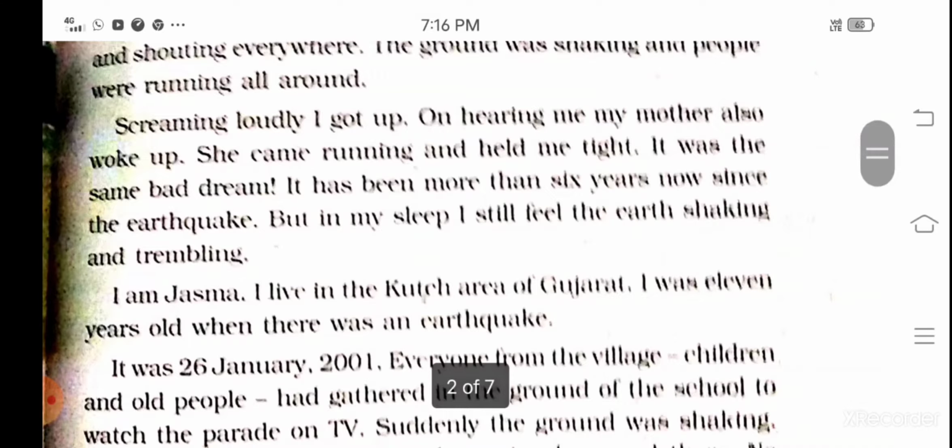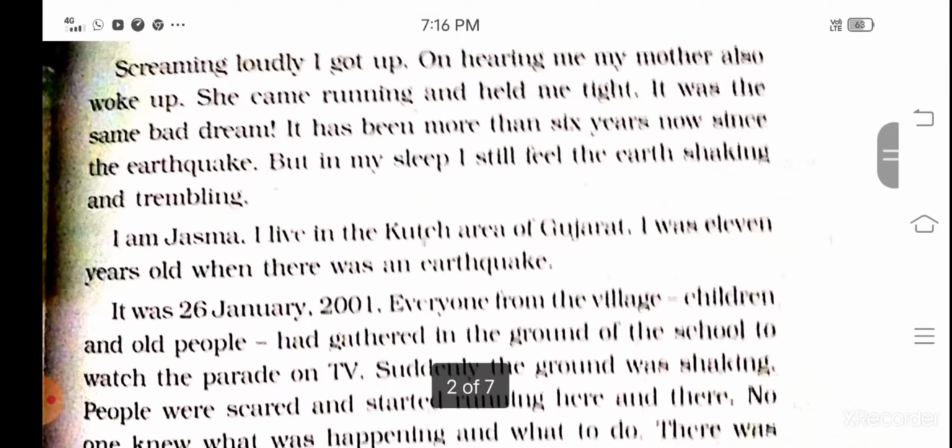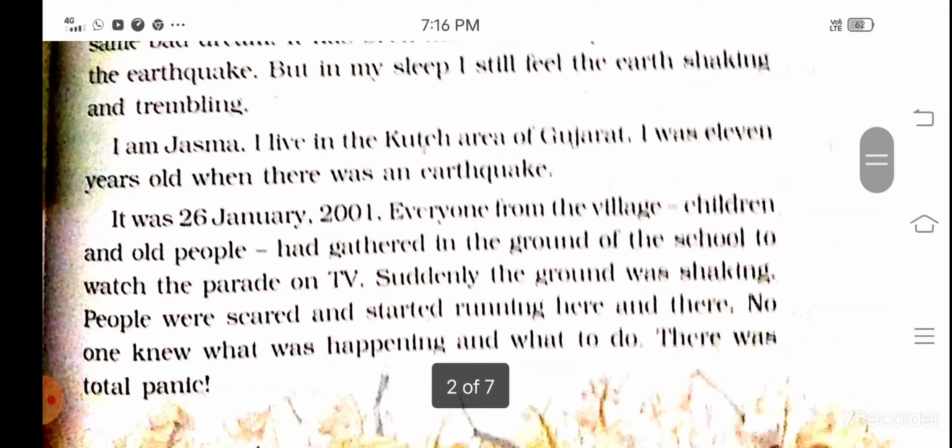That is why her mother also woke up, came running to her, and held her tightly. She is telling that this was a bad dream, and more than 6 years have passed, but till now she says that in her sleep she still feels the earth shaking and trembling.